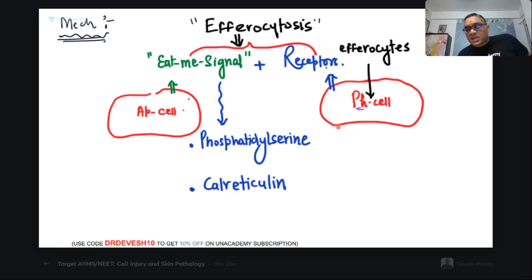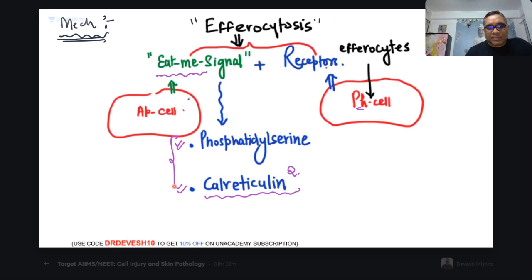Now the question is, it is the duty of the phagocytes to identify which cell to eat and which cell not to eat, right? So how are they going to decide? There will be a signal, an eat me signal. What are the eat me signals? Two important signals: phosphatidylserine, and remember this, calreticulin. So these are the eat me signals, phosphatidylserine and calreticulin, right?